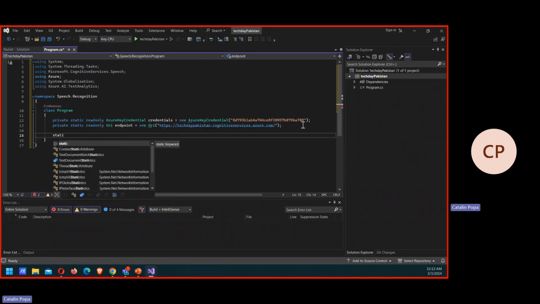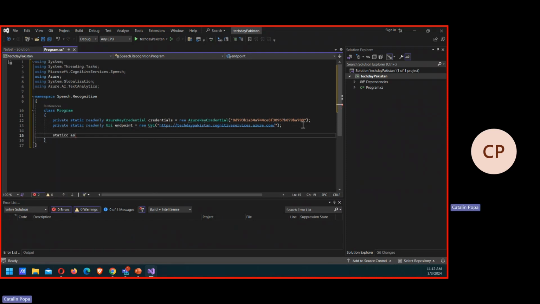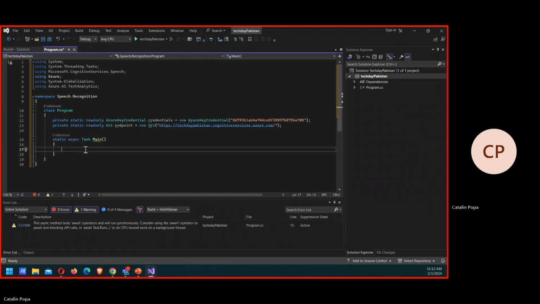defined, let's also define a static asynchronous task, Make. And here we're going to build something really simple. Let's actually copy it from the actual application and we're going to explain it, right?